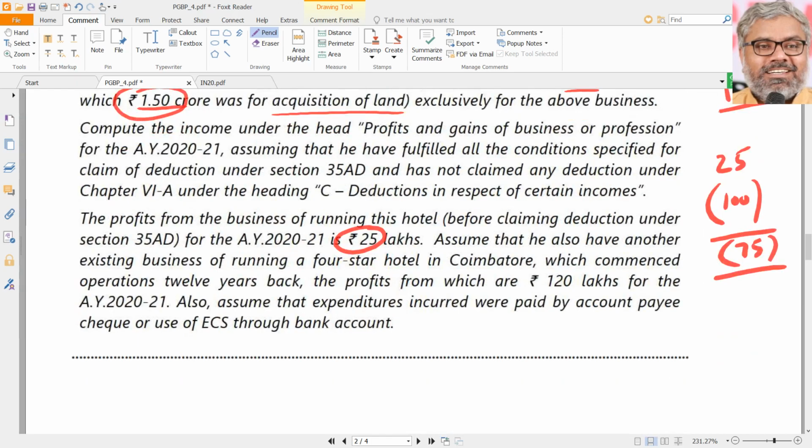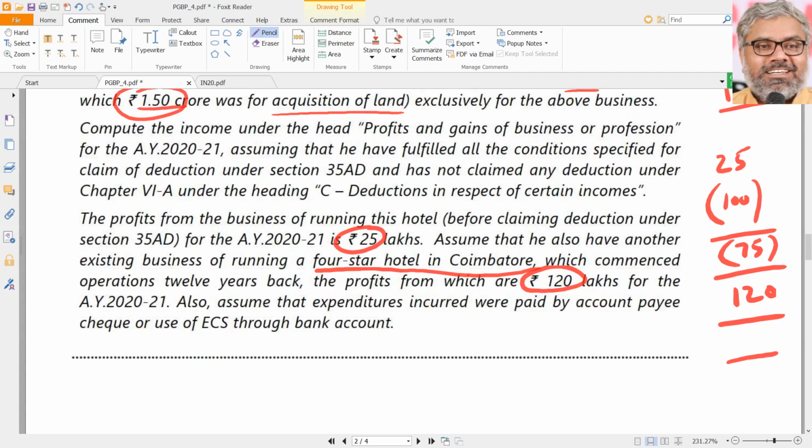Assume that he also has another existing business of running a 4-star hotel in Coimbatore. So that is also a specified business, right? Which commenced operations 12 years back. That we don't care. Whenever it commenced operation, 4-star hotel is also a specified business. Any hotel 2-star or more is a specified business. And profits from that were how much? 120 lakhs. Now the question is, can these profits and the loss from other specified business be set off?